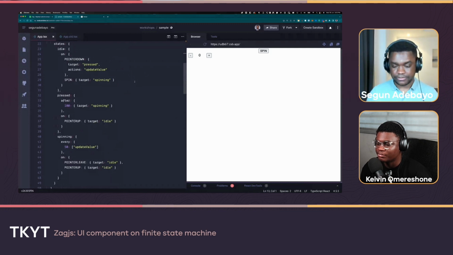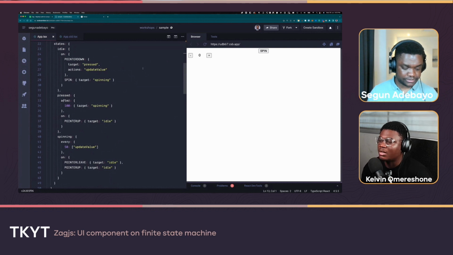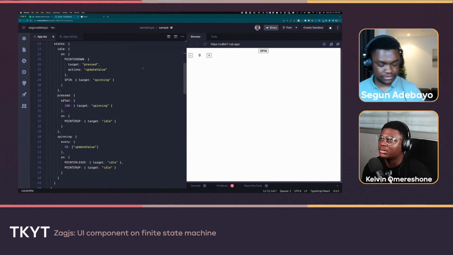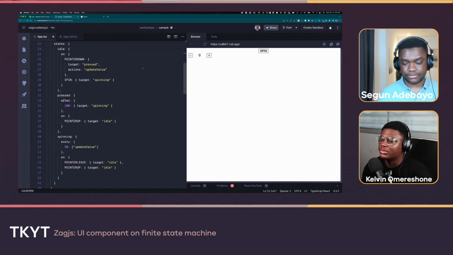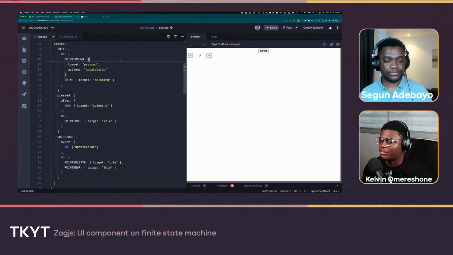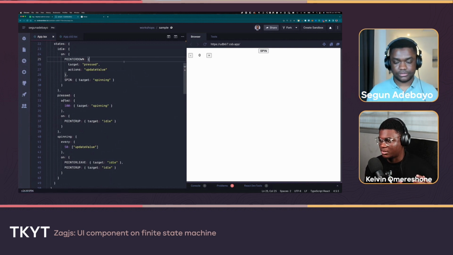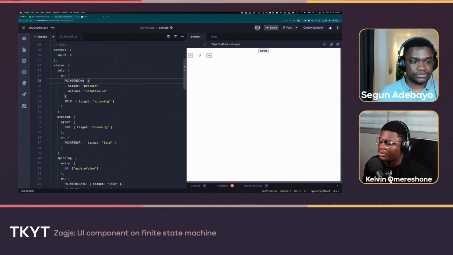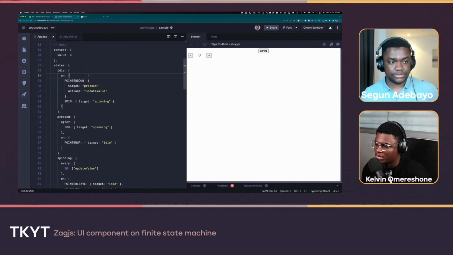So our example now is mostly just a demo. Could you name one real use case of Zagjs in terms of moving from the traditional way of implementing something onto Zagjs, based on the concept of state charts and state machines?